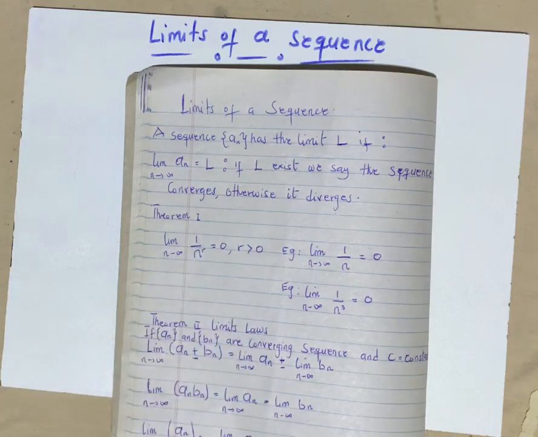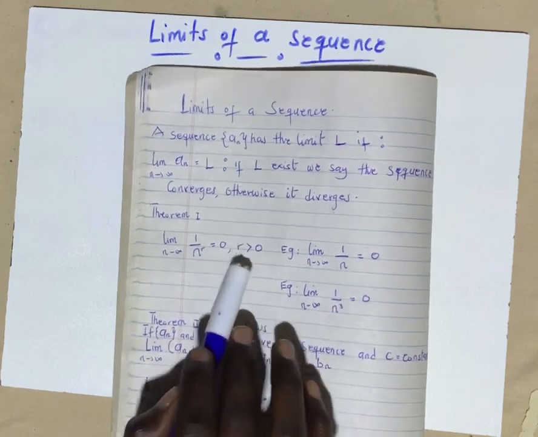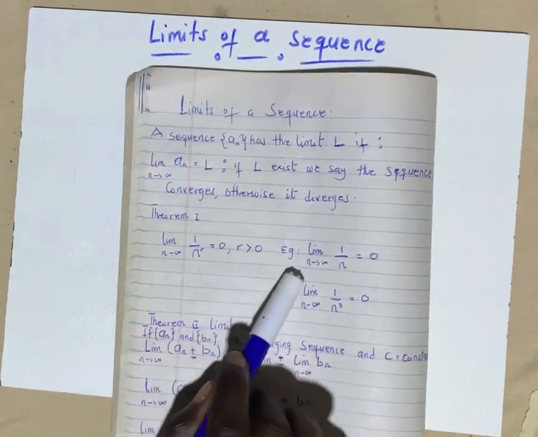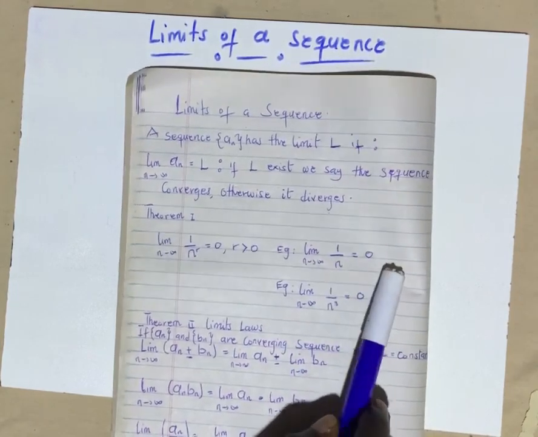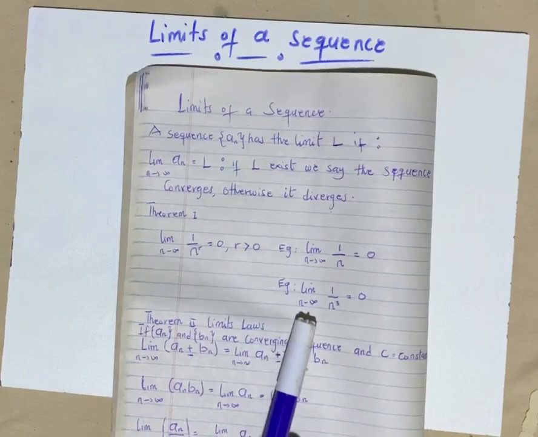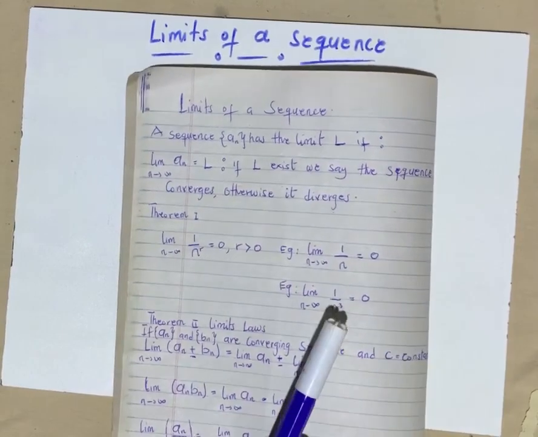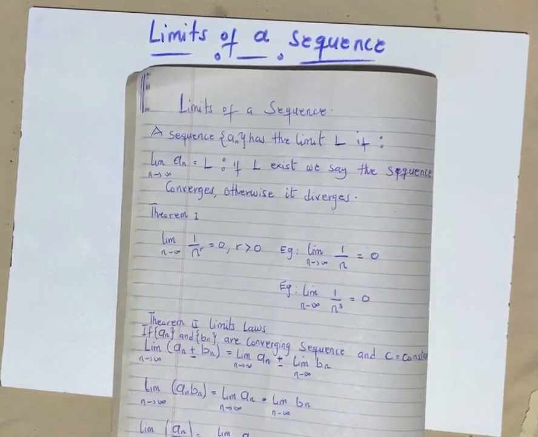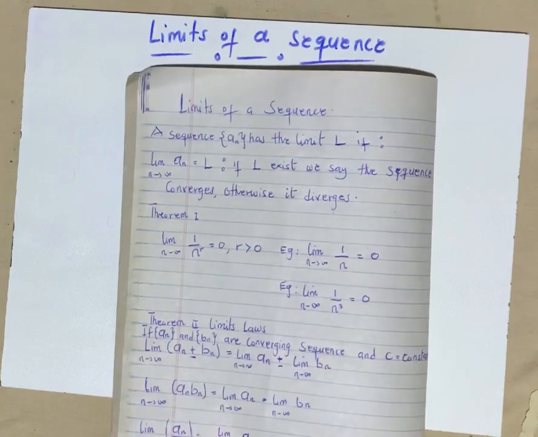So you know that 1 over n raised to the power r, as long as r is greater than 0, as I gave an example, the limit as n approaches infinity of 1 over n is going to give us 0. The same thing applies here. Anytime you have a variable with an exponent greater than 0, it is going to give you a limit approaching 0. This should be a very common concept you grasp.